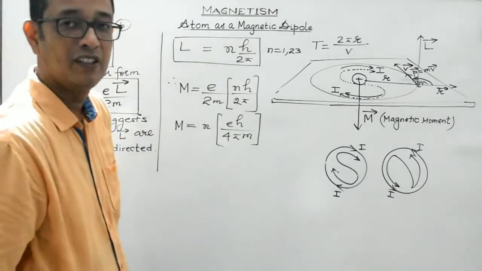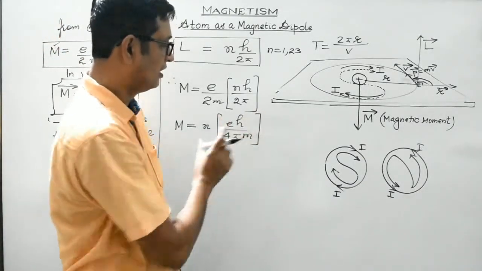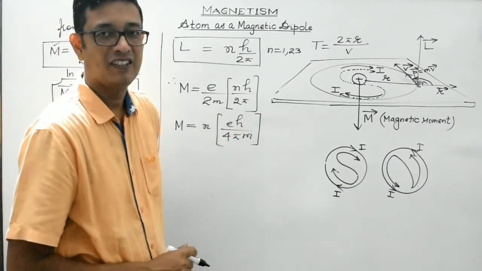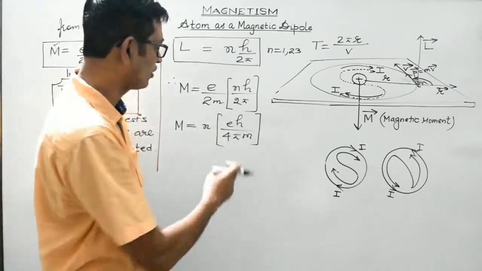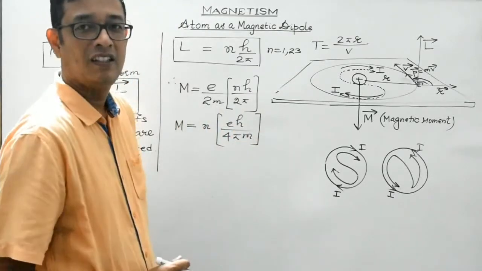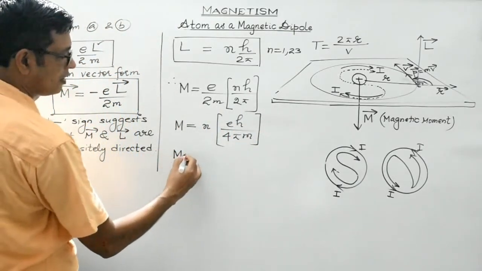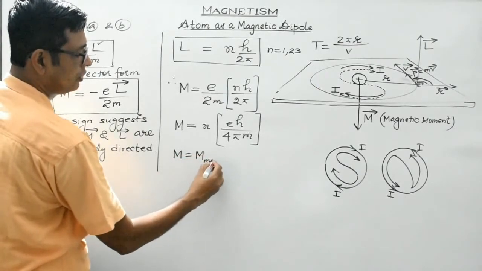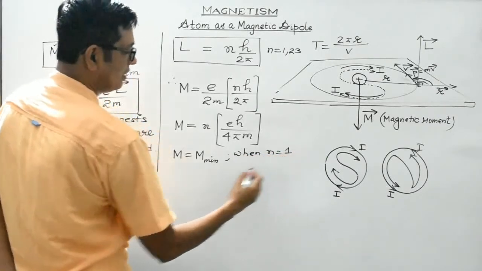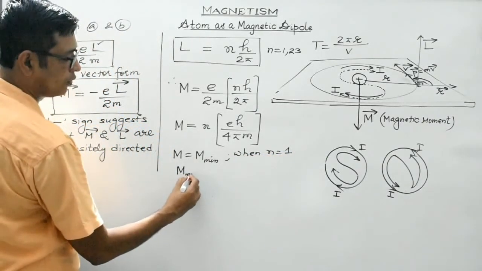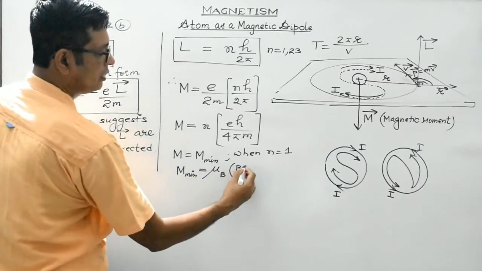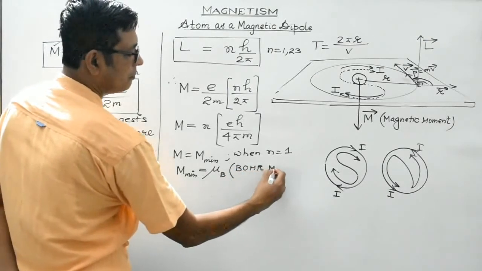Am I clear, students? What's the significance of writing this term in the bracket? It's because these terms are constant: e, electronic charge, h, Planck's constant, pi is a constant, m, mass of the electron. So this term is constant. So the magnetic moment will have its minimum value when n is equal to 1. And this minimum value of magnetic moment is known as Bohr magneton.